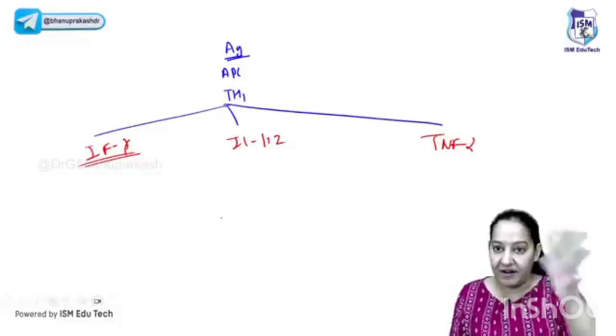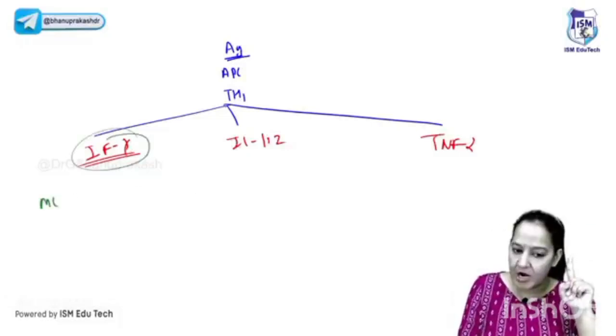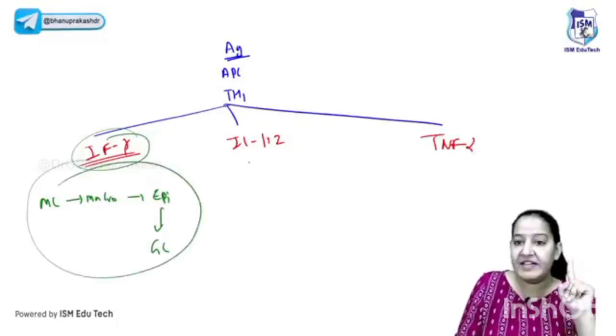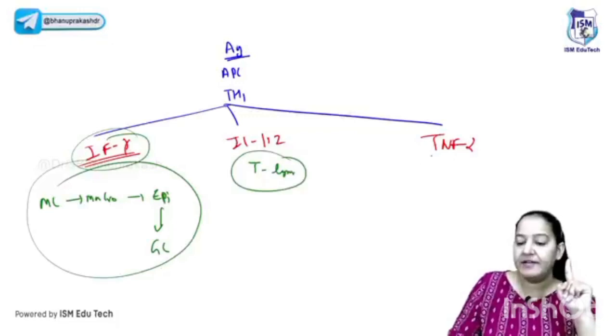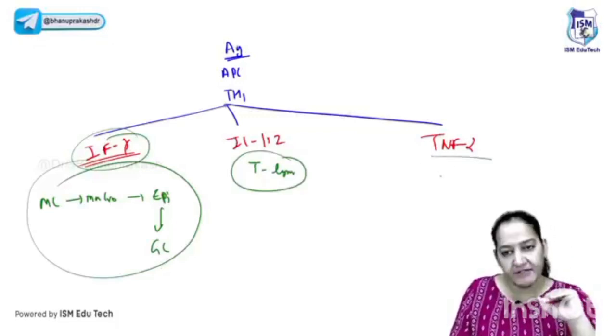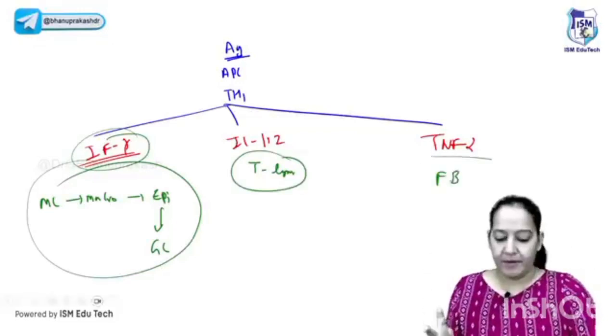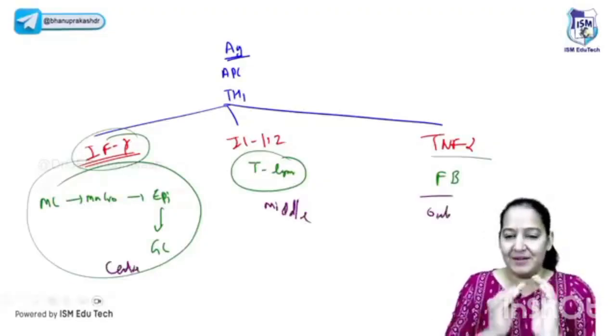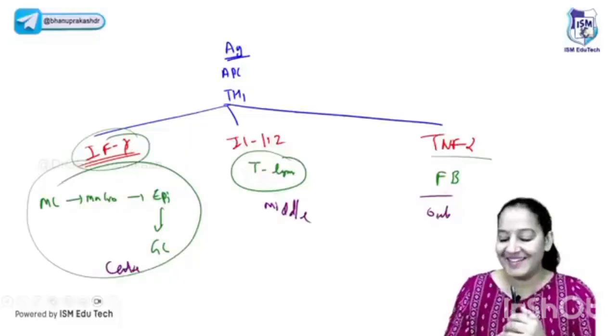Now they will take one cell from the blood out. The interferon gamma takes the monocyte out and converts it to macrophage, converts it to epithelioid cell, and fuses some of them to form giant cell. Interferon gamma will do all this work. TNF alpha will take the T lymphocytes out. Sorry, interleukins take the T lymphocytes, and TNF alpha will take the fibroblasts out. They will arrange themselves and form a granuloma. This is the center, this is the middle zone, and this is the outermost zone. Just arrange them: center, middle, outer. A granuloma is in front of you. It is as simple as that.